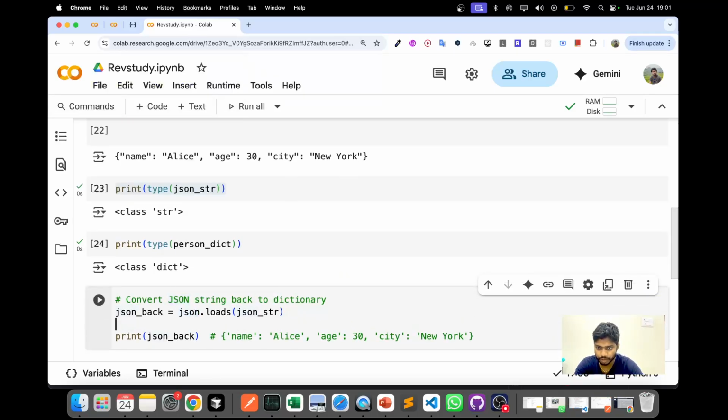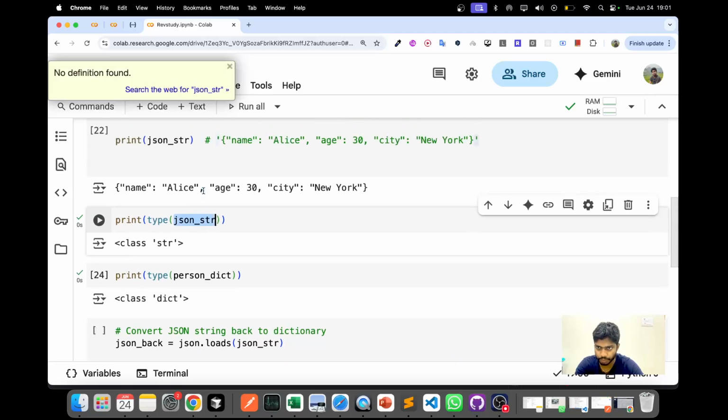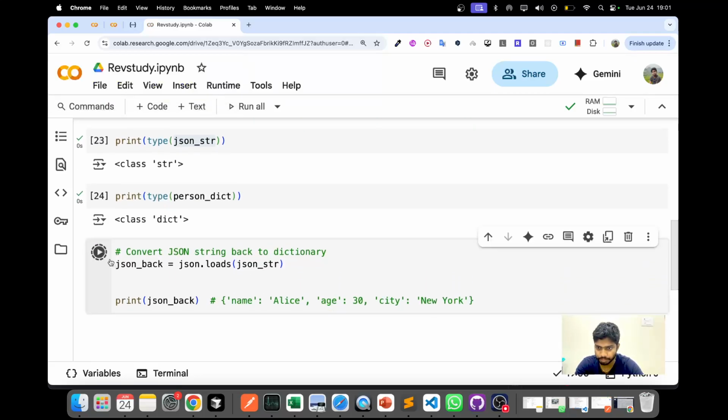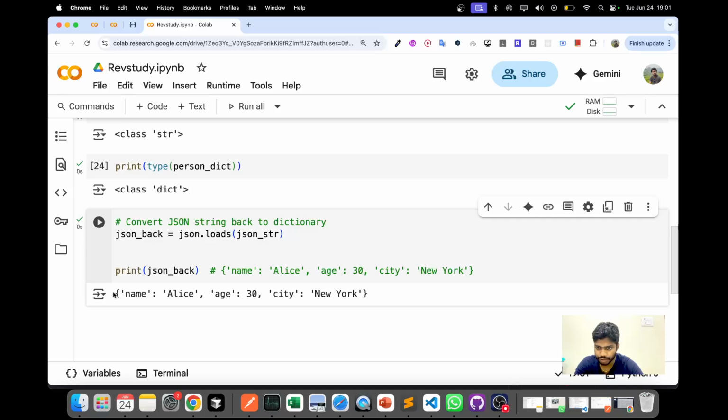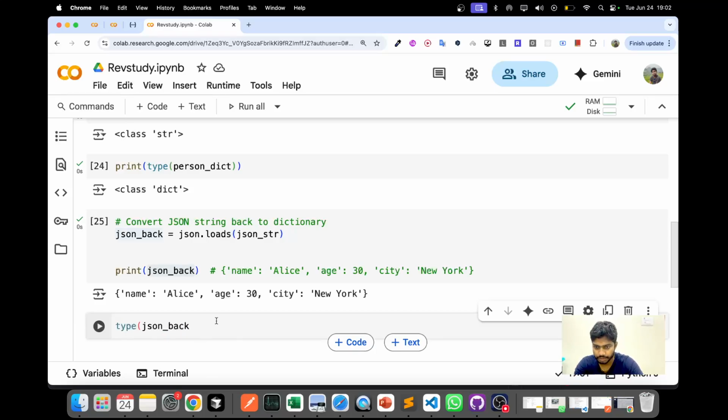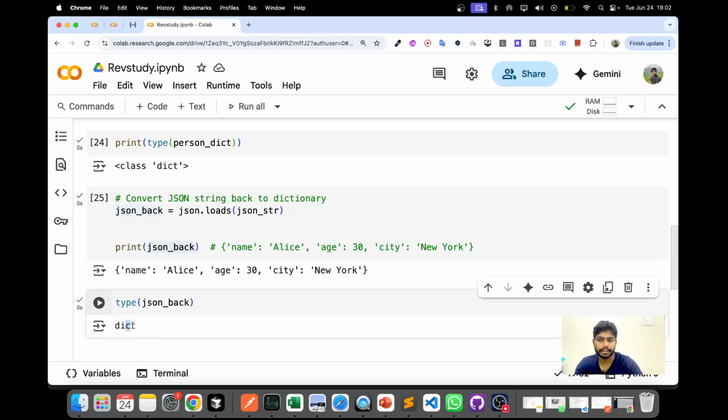You load the JSON string, whatever string you have created here, and then print the JSON back. You get a dictionary now. If I take the JSON back and check its type, you get dictionary back, right?